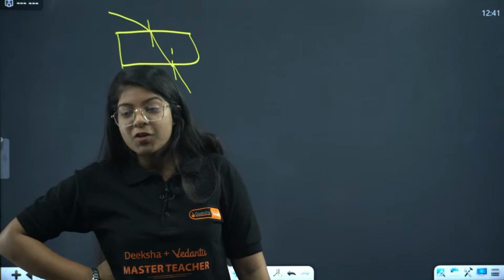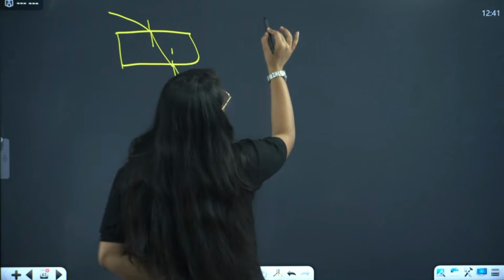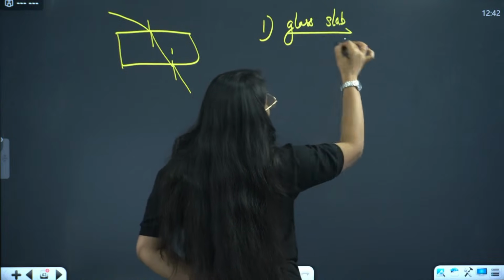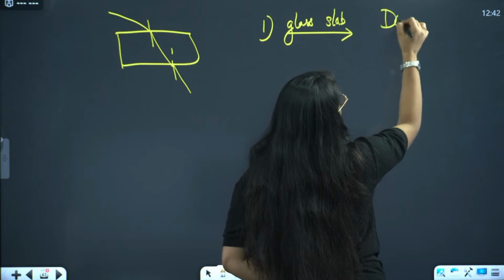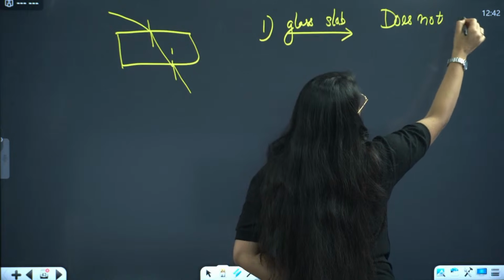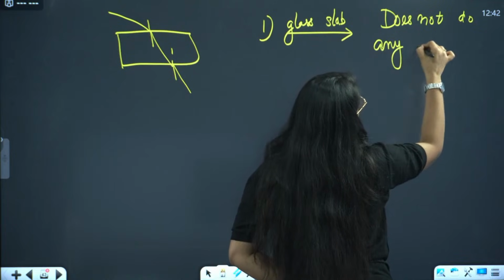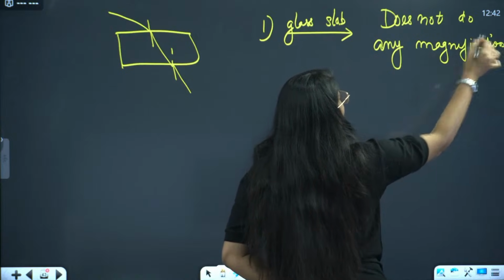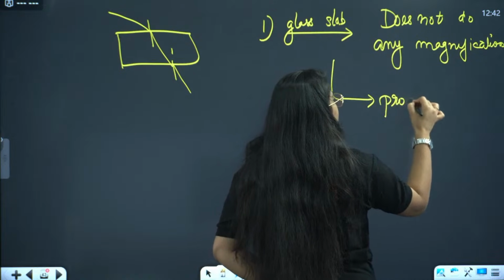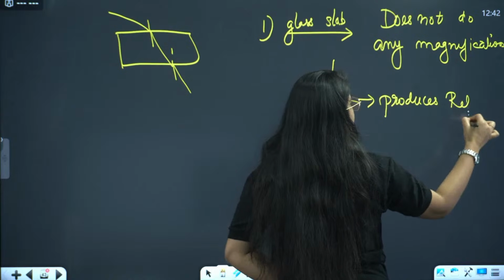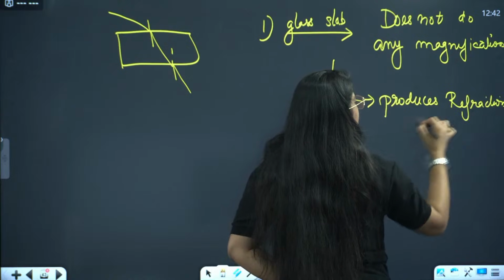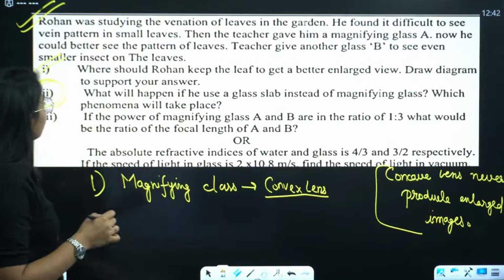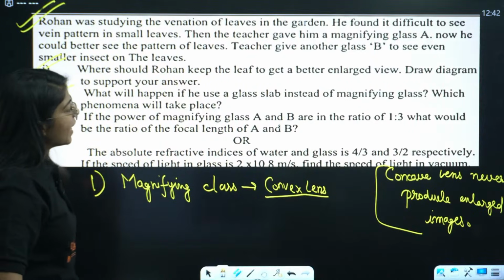No significant magnification and refraction. Very good, Joseph. If he uses a glass slab, now we want to see a magnified leaf. Glass slab does not do any magnification. So the whole purpose of the experiment goes away, right? It just produces refraction instead. Done? Okay.